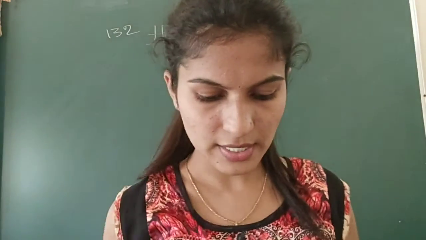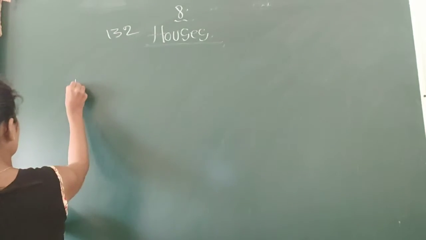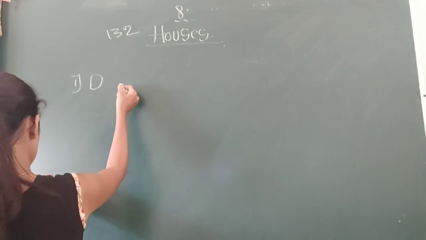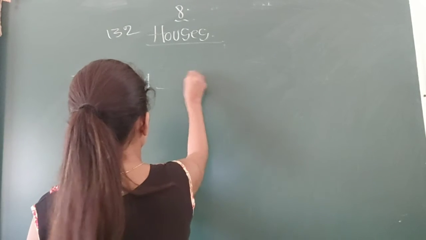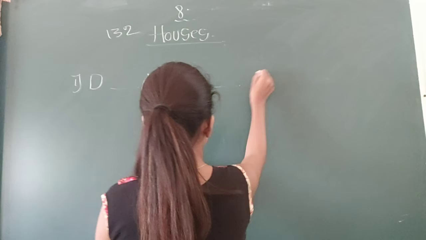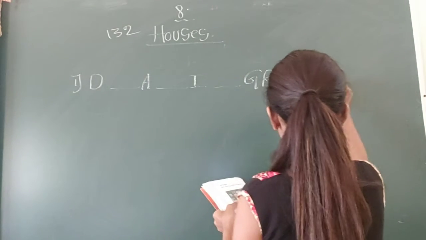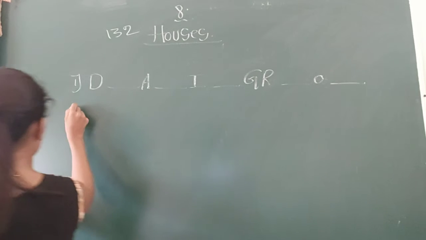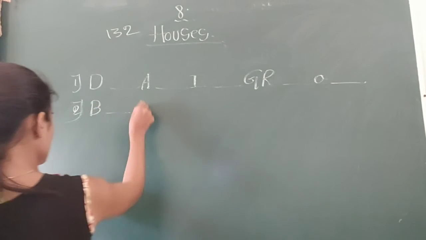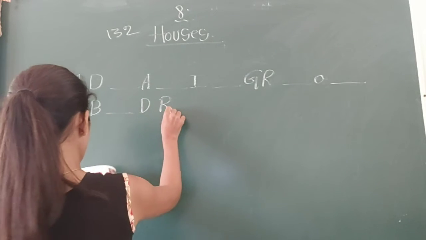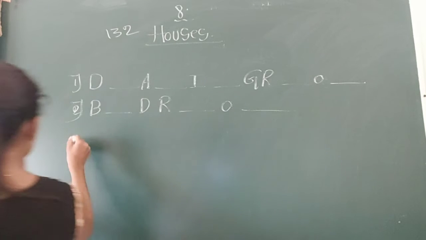So the first one is B dash A dash I dash G R dash O dash. Okay. And the second one is B dash D R dash O dash.